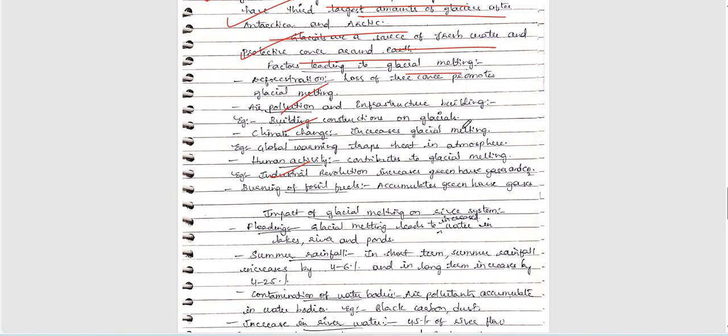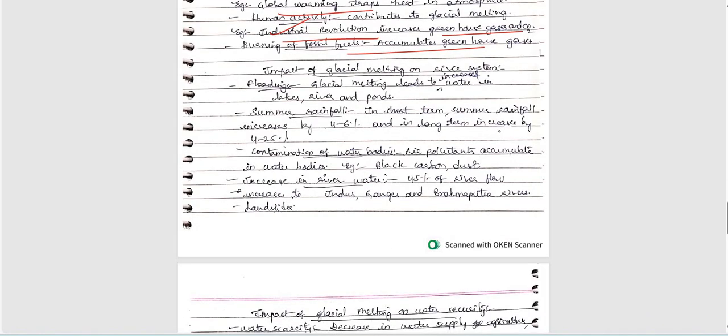Next, factors leading to glacial melting: deforestation, air pollution, climate change, human activity also included here. Very good. So all these are factors leading to glacial melting, especially including building constructions on glaciers and also human activity related. We have increasing greenhouse gases, industrial revolution especially. Next, climate change, also global warming we have, right? So finally, burning of fossil fuels is another important factor, right? Impact of glacial melting on river system.